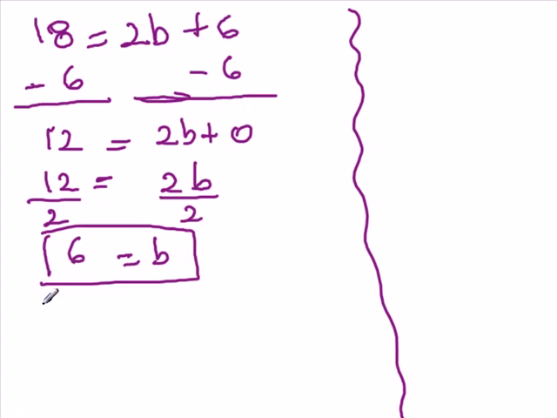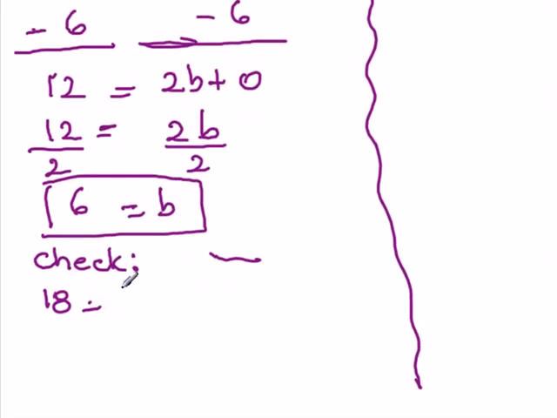Now, to check the solution, we are going to plug in and substitute the 6 into the b. Again, we have 18 equals 2 times, now b, we're going to substitute that with the number 6, add 6. And let's see if this statement is correct. So we don't know yet whether it's correct or not.